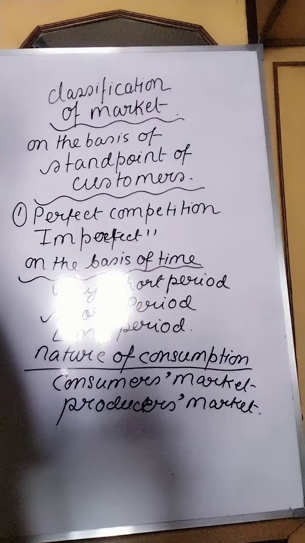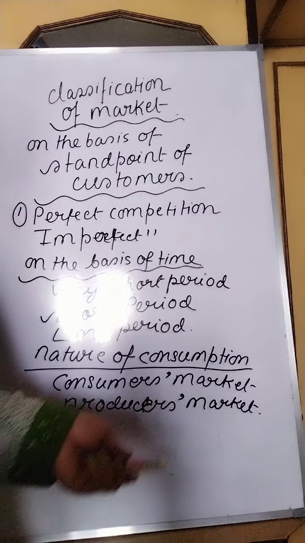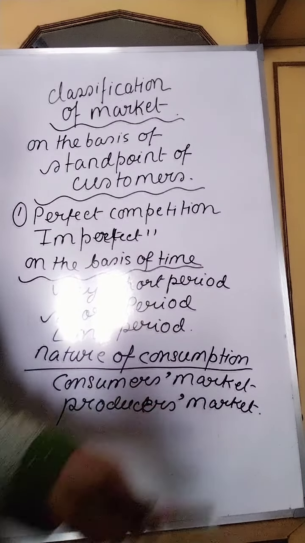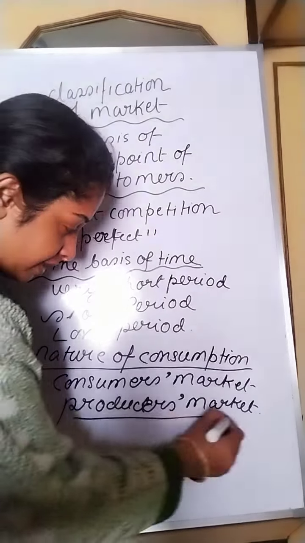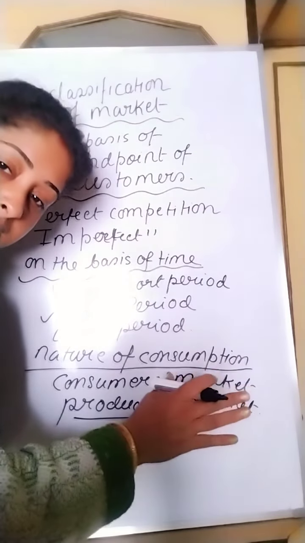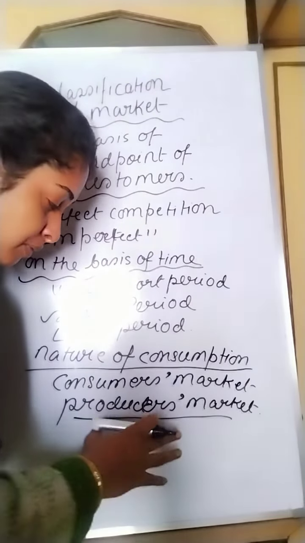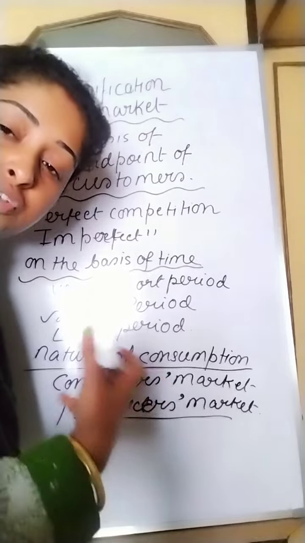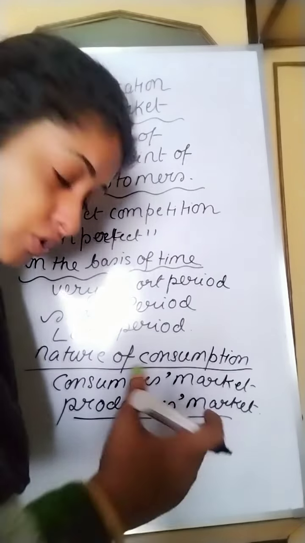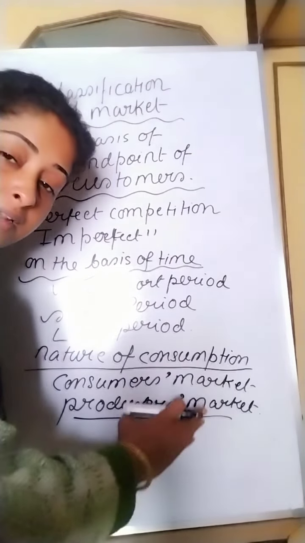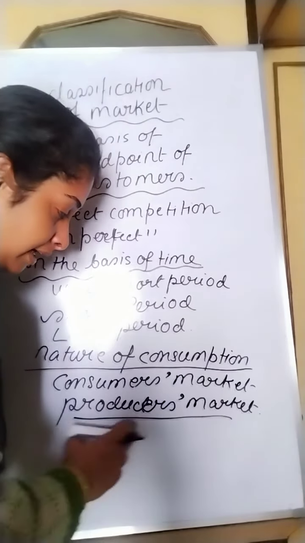Now what is this producers market? A market is said to be producers market when the produced goods are used as a factor of production of a new product in a factory. Consumers market is a very easy market. You can understand this because consumers are directly consuming this product. But whatever is sold in the producers market is used as a factor of production to produce a new product. All the goods here are used in another factory in order to produce a new product, so it is not directly consumed by any consumer.